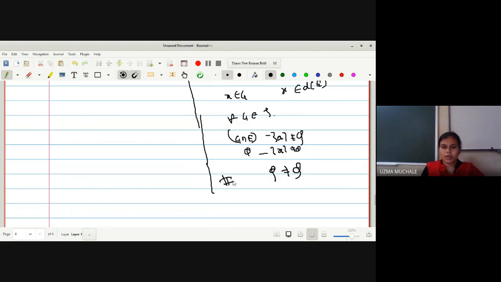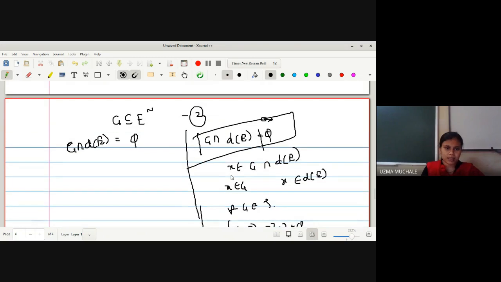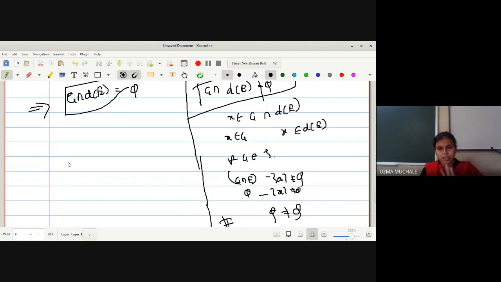So this is a contradiction. So hence, आपण directly पण लिहू शकतो इथे. With the help of G intersection E is empty, we can write directly G intersection derived set of E is also empty. Just now I have shown you why it is empty, right? So with the help of contradiction, you can say that this is equal to empty.